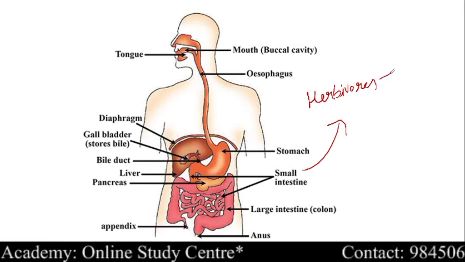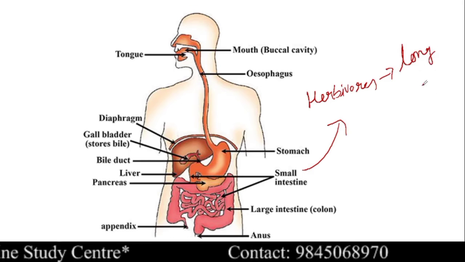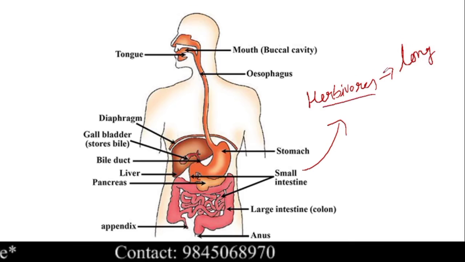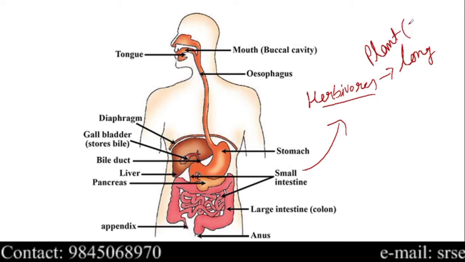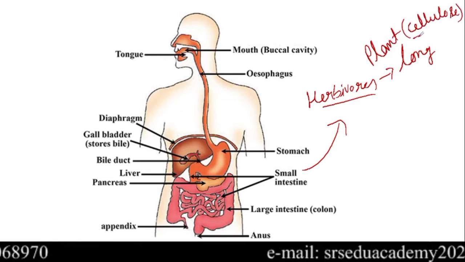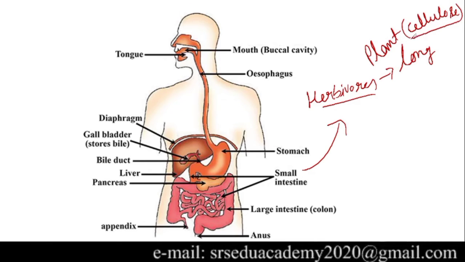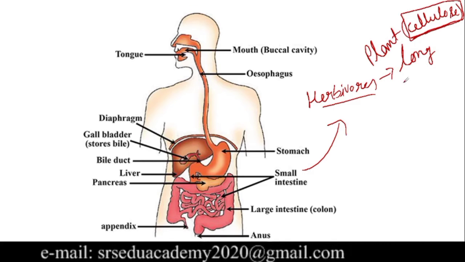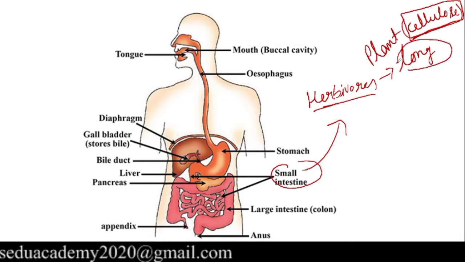So in case of herbivores, the small intestine is very long. What is the reason? Because these herbivores eat plants, and we know that plants contain cellulose, right? For the digestion of the cellulose, it takes much time. So since they need much time to break down the cellulose, the small intestine which is present in the herbivores is usually long.